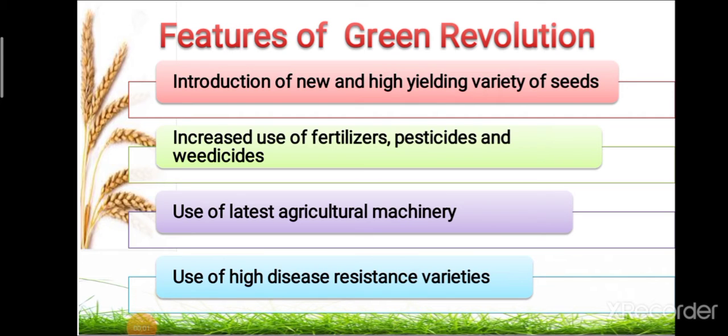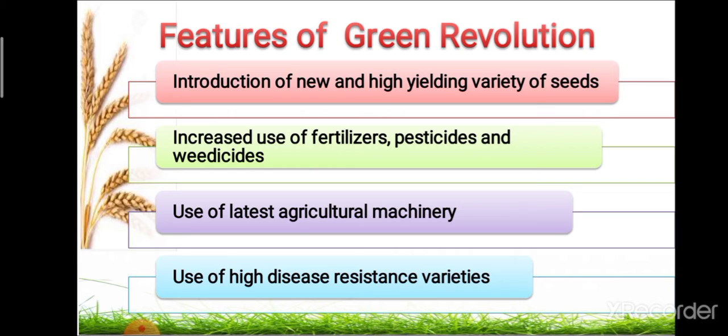After the father of the Green Revolution, the next point is the features of the Green Revolution. There are four major features. The first is the introduction of new and high-yielding varieties of seeds, such as dwarf varieties of wheat and rice, which are responsive to high doses of fertilizer and pesticide.